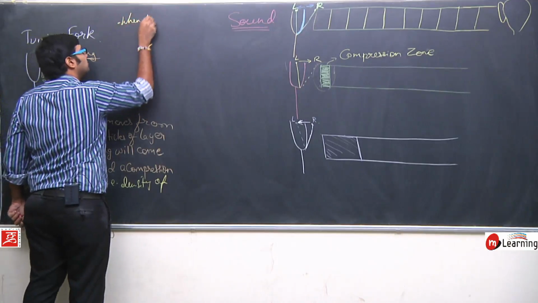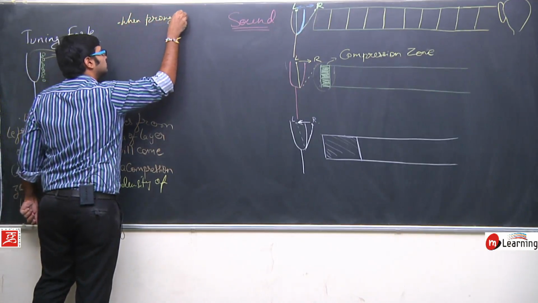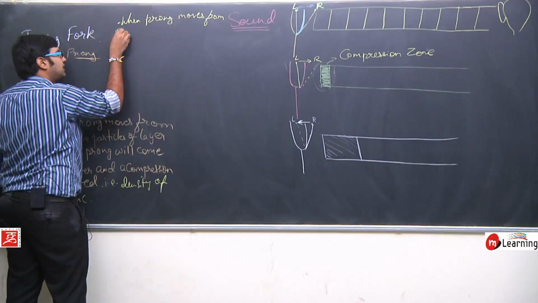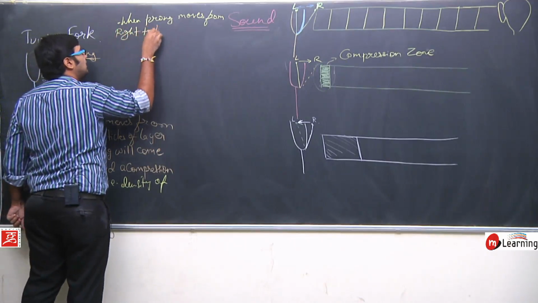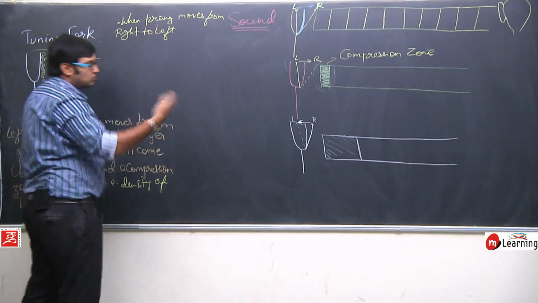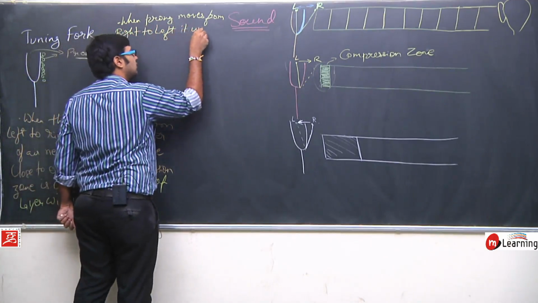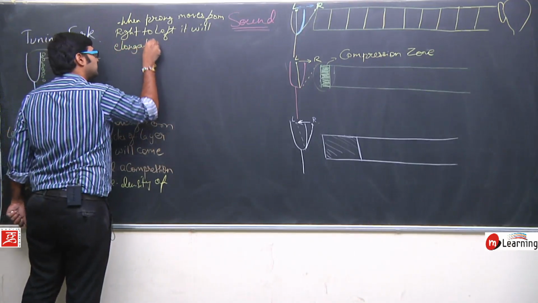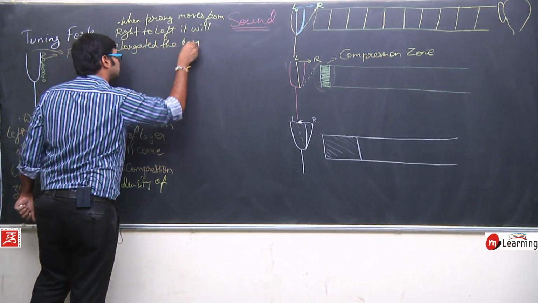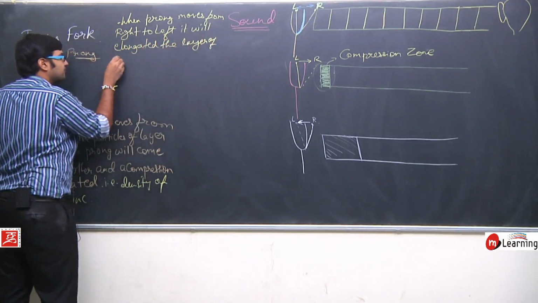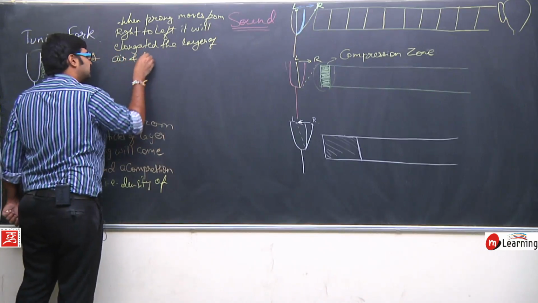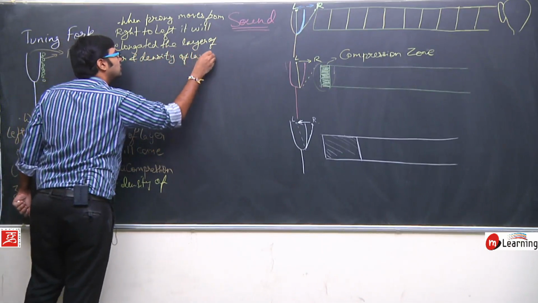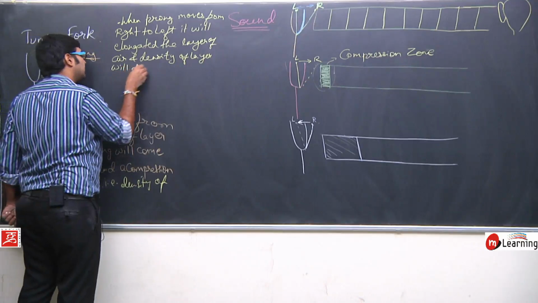So let's write here, when the prong moves from right to left, it will elongate the layer of air and the density of the layer will decrease.